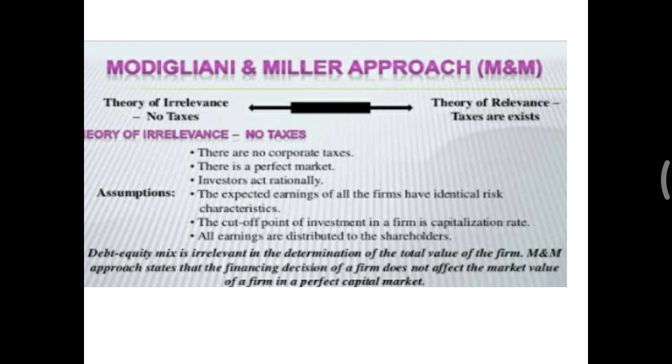And the next part is that all investors are rational. He's saying investors are rational, that means they prefer more profits compared to less profits. They want to take less risk compared to more risk, and they are very rational in terms of selling the overvalued securities and buying the undervalued securities. I will show you in the next slide the arbitrage process which happens in the irrelevancy model. That's why the value of levered firm is equal to unlevered firm.